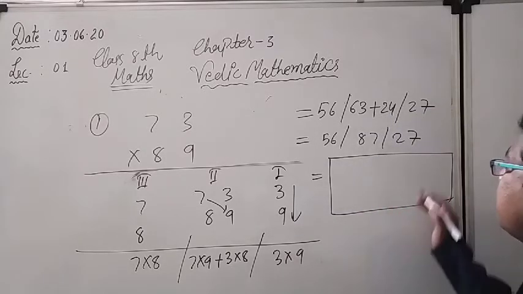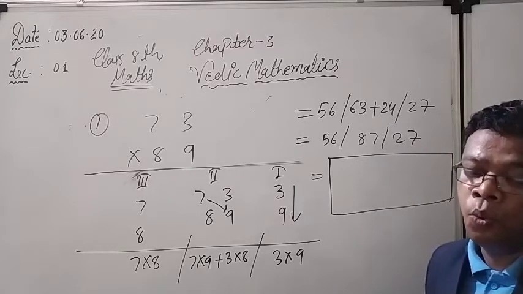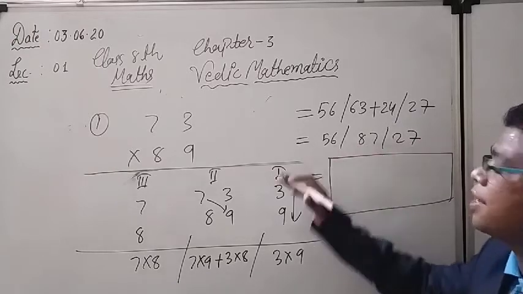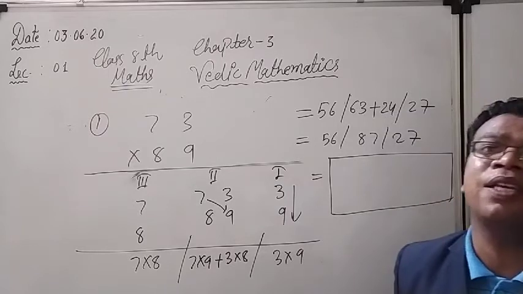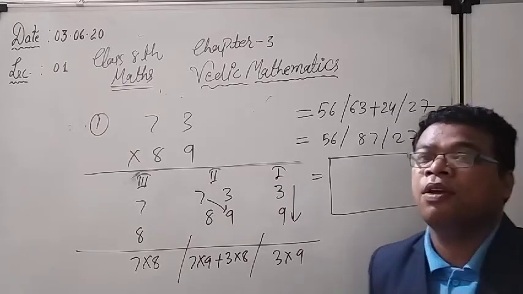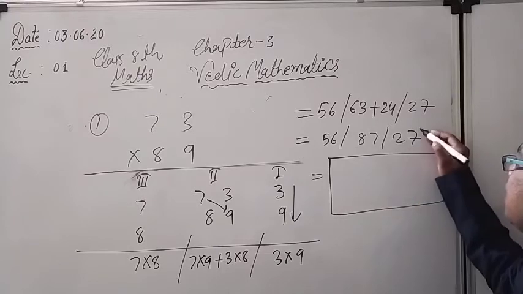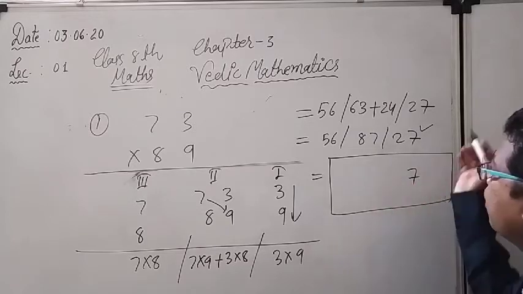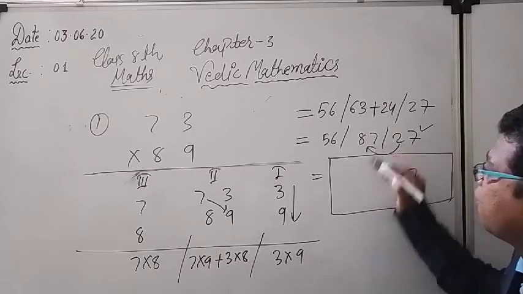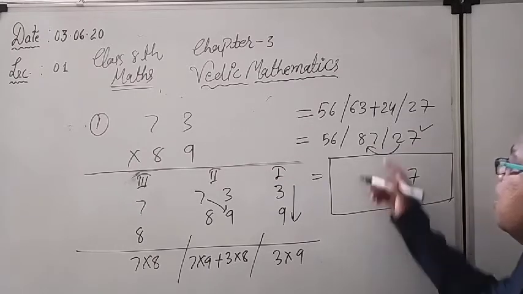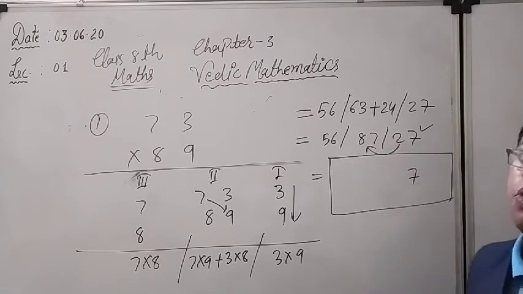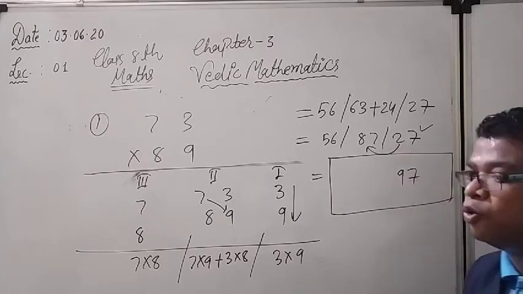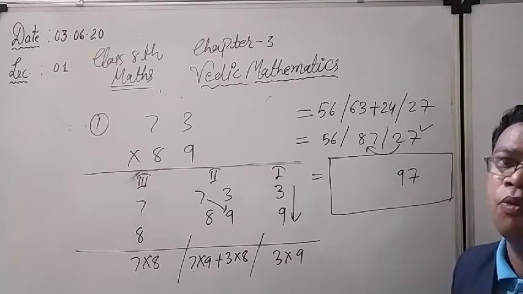Again, see, only I have to consider the last digit. Only the last, rightmost digit from every section. Actually the question is going to be solved in three sections. So how will I get the answer? For example, this is the rightmost digit, 7. From every section I have to consider only one digit. And whatever the next digits are, they will be carried forward. Right now see, 87 plus 2. Again you will add. So what will you get? You will get 89. So what is the rightmost digit? 9 only.